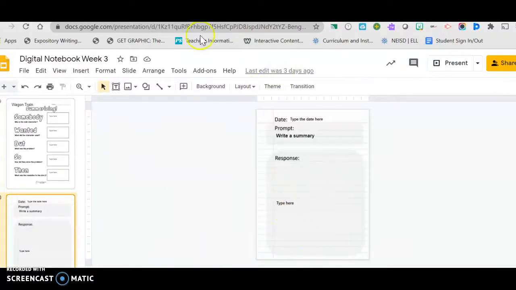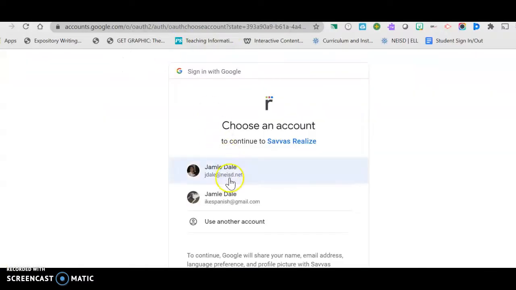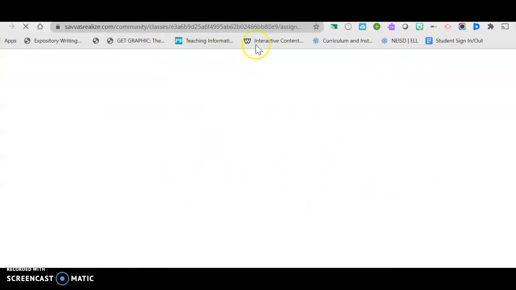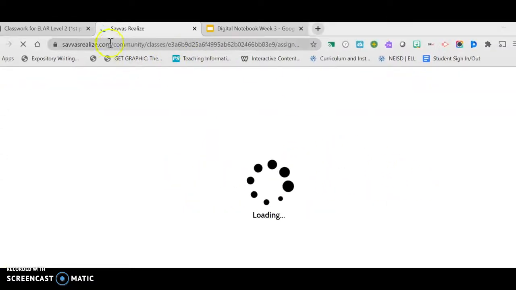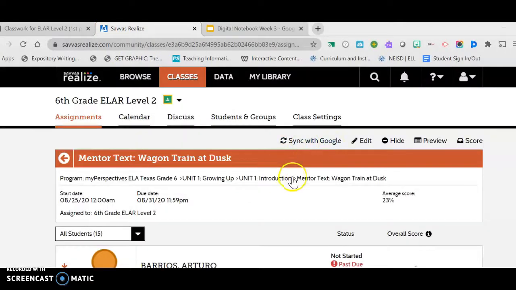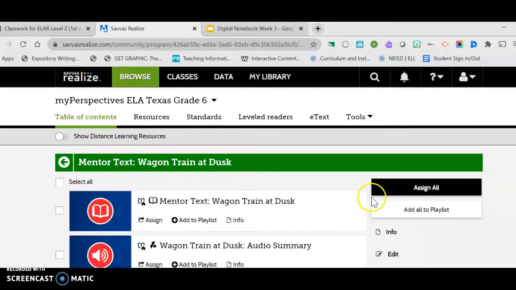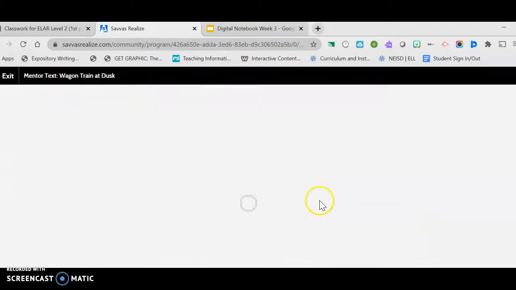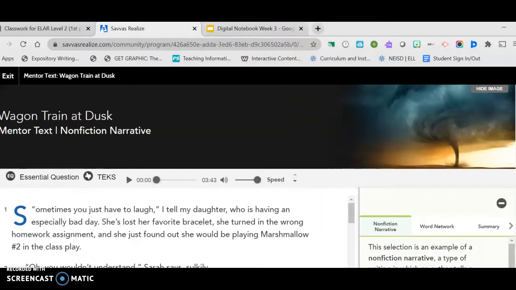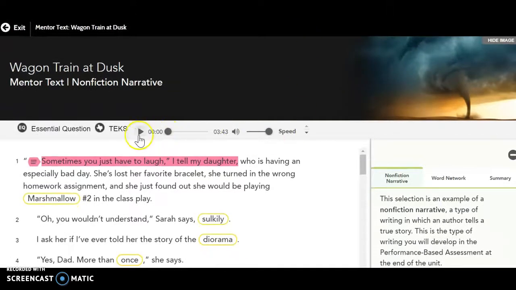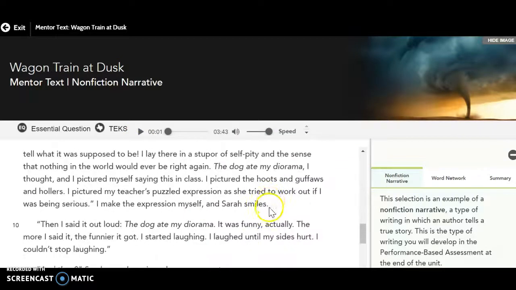Okay, the story that we're going to use is called Wagon Train. So I have to sign in to Savvas, okay, and I'm going to listen or read the mentor text, Wagon Train. So it's going to take a minute to load. So here is the text. I can listen to the story or I can read the story, okay?